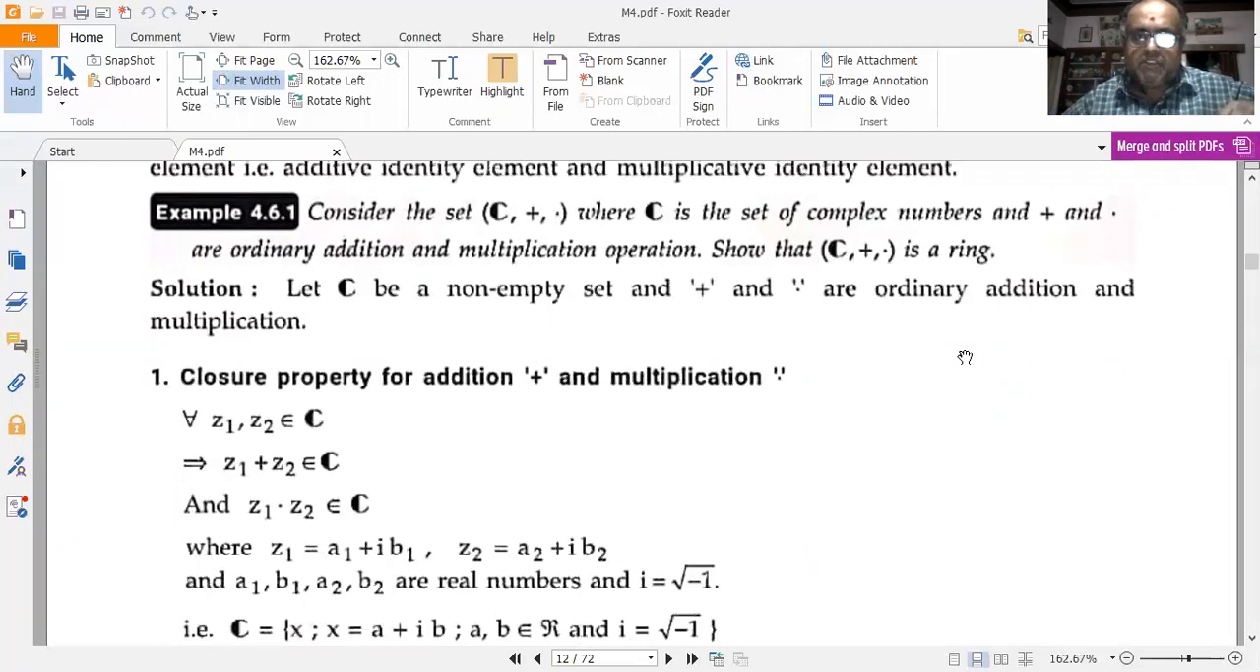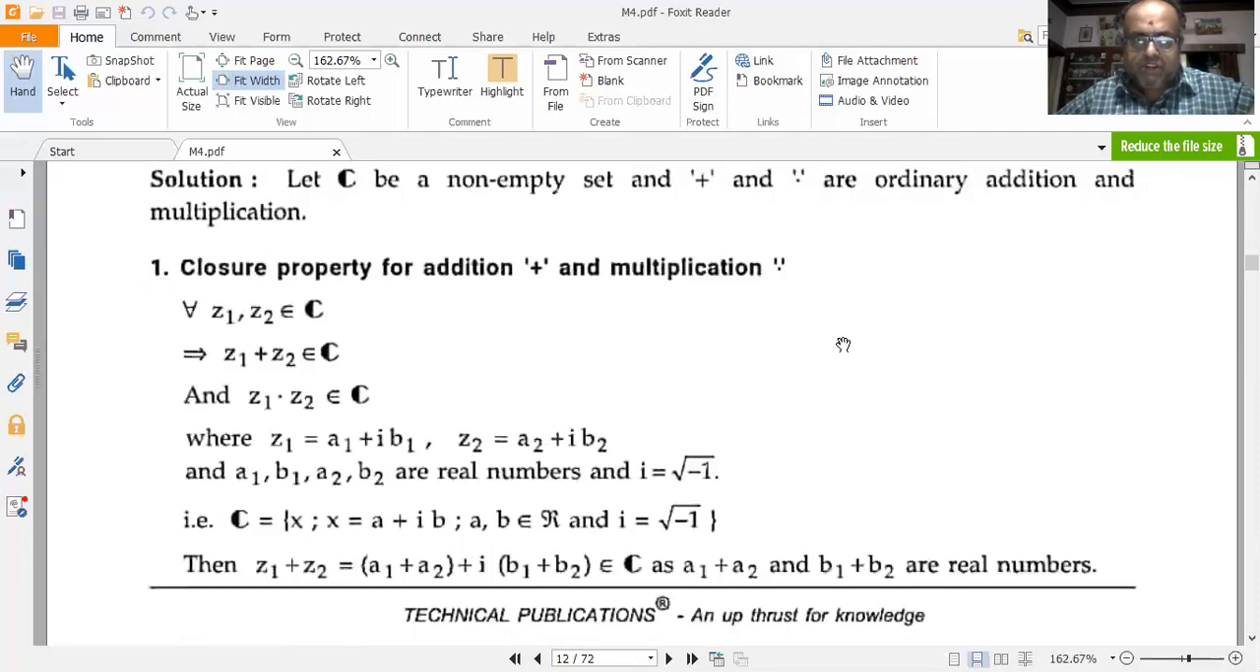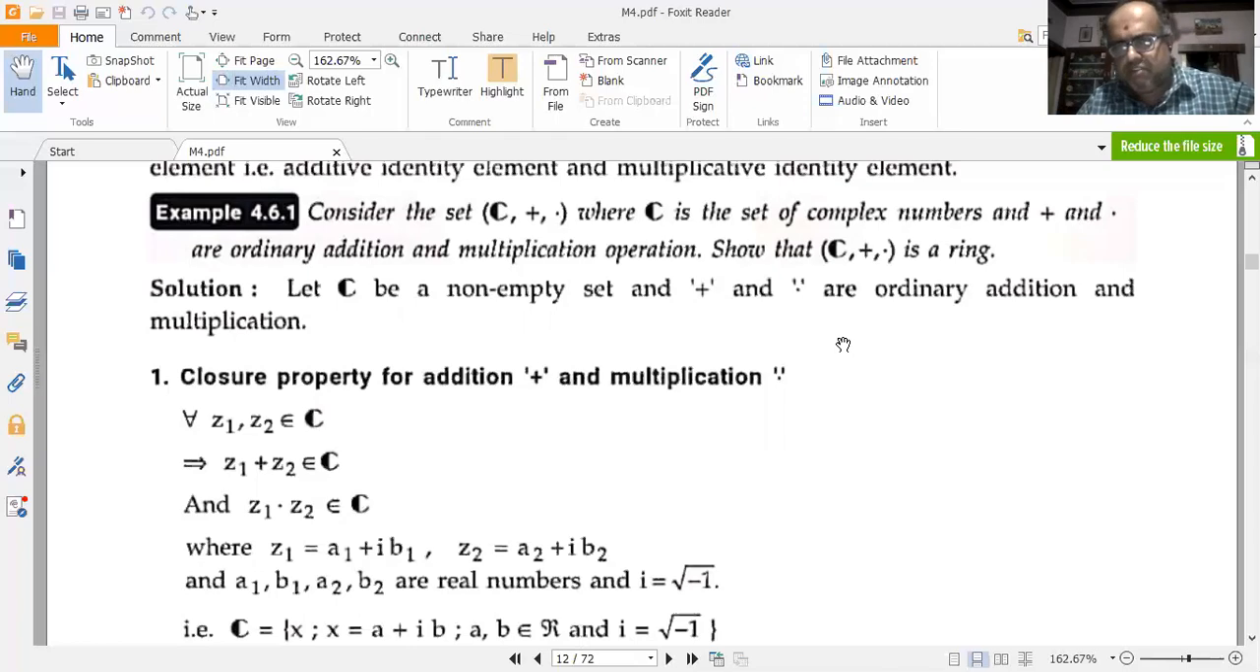Consider the set (C, +, ·), where C is the set of complex numbers and plus and dot are ordinary addition and multiplication operations. Show that (C, +, ·) is a ring. Okay, so we shall solve this now. The proof is very simple, but I request you to give more attention so that we can easily understand and get good marks in our internals and in the final examination.